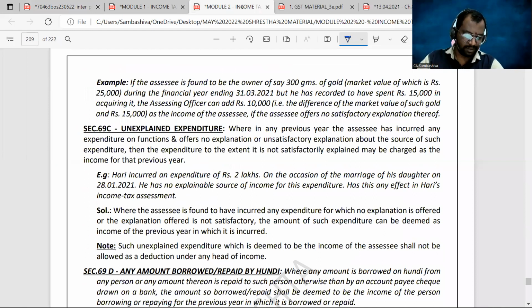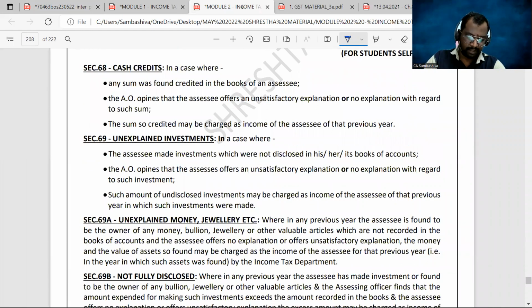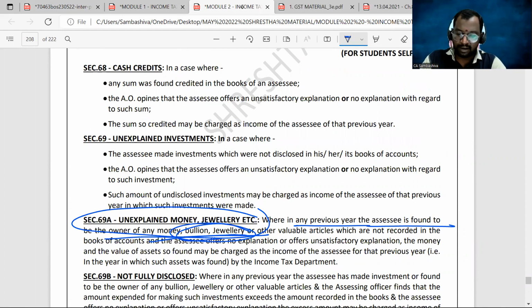Yeah, here you can see, sir, unexplained money, jewelry, etc. Section 69A, where in any previous year the assessee is found to be the owner of any money, bullion, jewelry, or other valuable articles which are not recorded in the books of account, and the assessee has no explanation or offers an unsatisfactory explanation, then the money and the value of the assets found may be charged as the income of the assessee for that previous year.